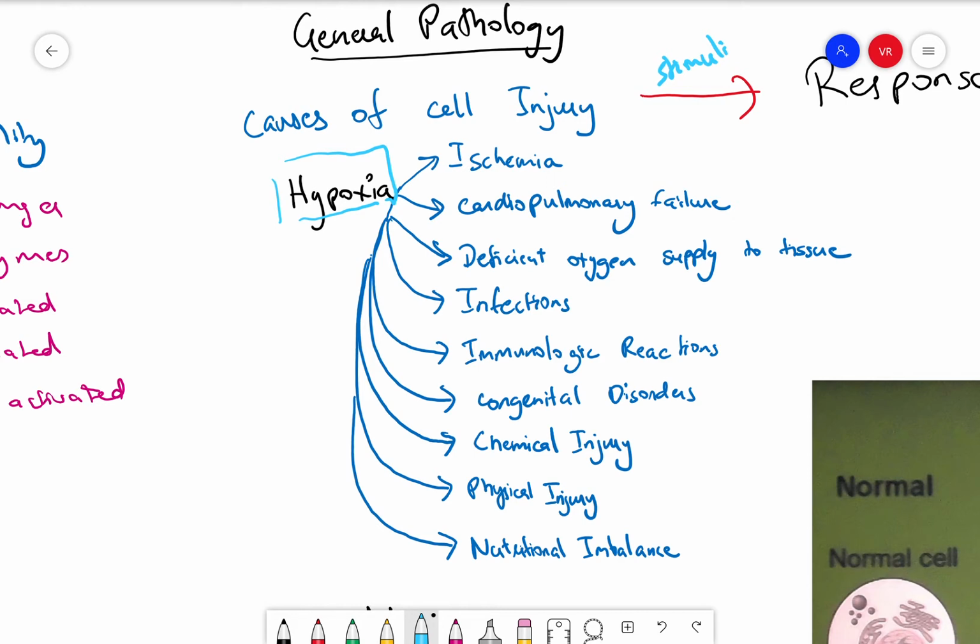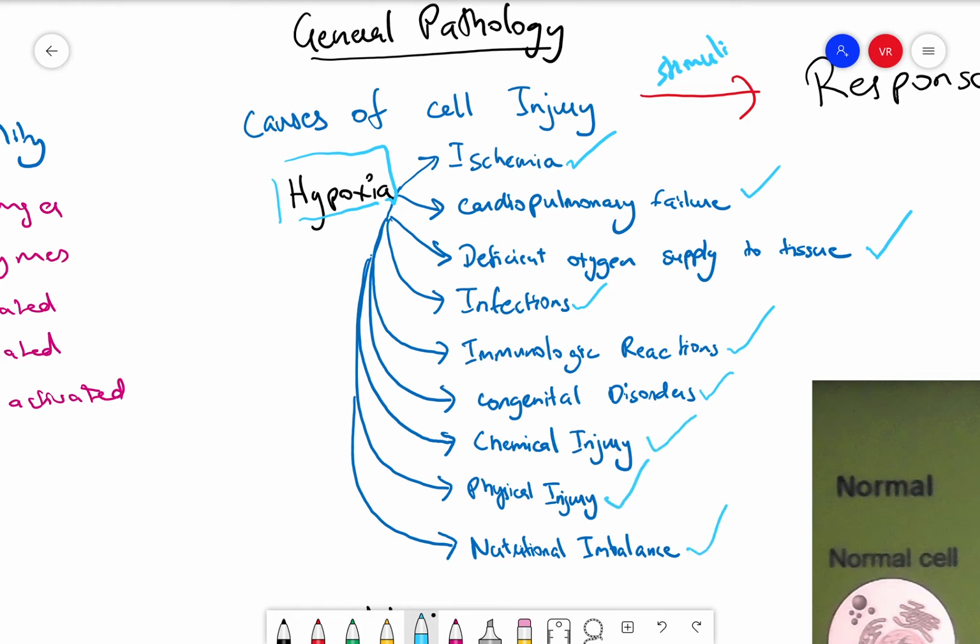It may be due to ischemia or cardiopulmonary failure or deficient oxygen supply to a tissue due to other reasons like poisoning. Any bacterial infection, viral infection, fungal infection, protozoal infection, worm infestation, immunologic reactions, our body's response to all of those microorganisms and changes, congenital disorders, chemical injuries, physical injuries, and nutritional imbalances.